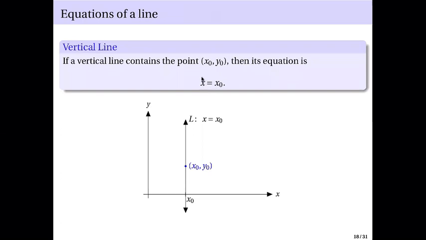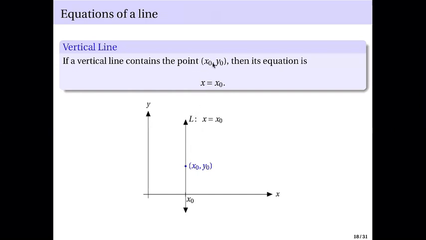So you only have one variable, the variable x. Like I mentioned earlier, 2 variables or possibly just 1 variable. And those cases where there's only 1 variable, they are special cases. Vertical line, it means x coordinates remain the same. So we'll just have x equals the x coordinate.